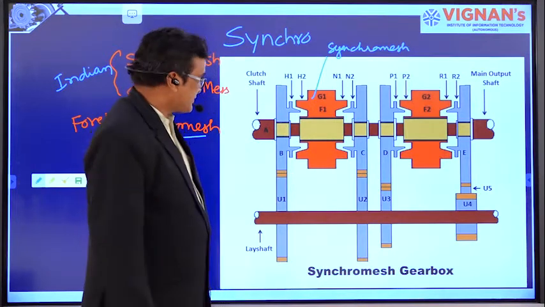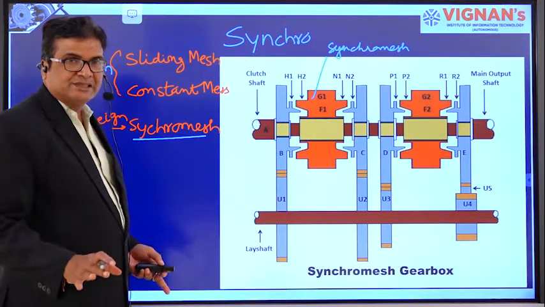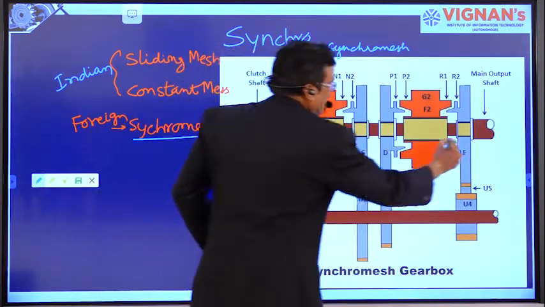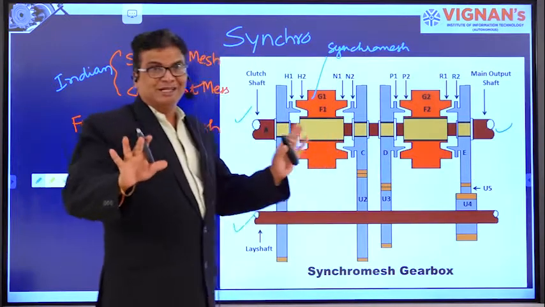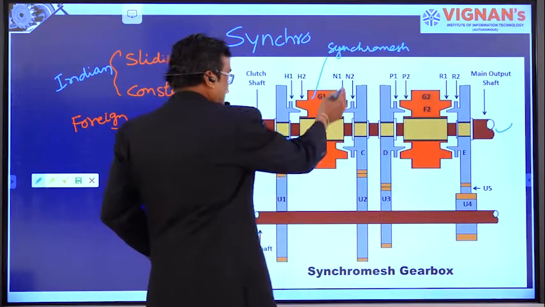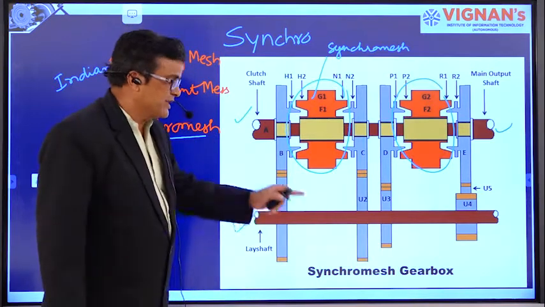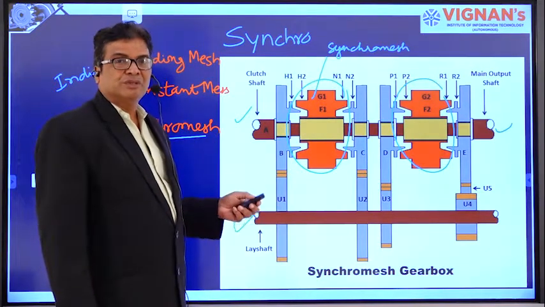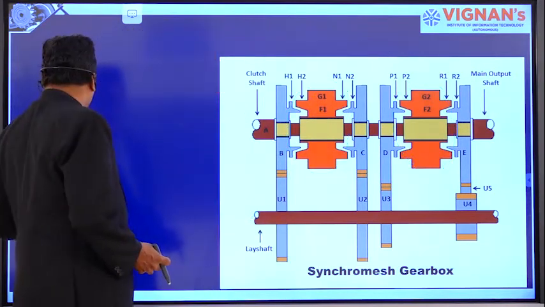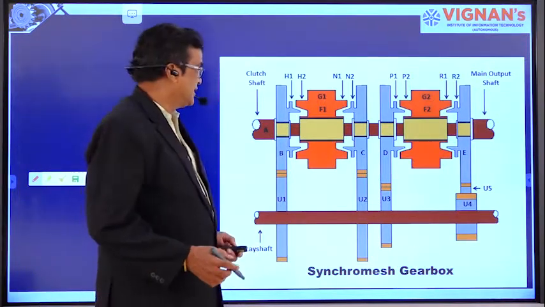And here the synchromesh gearbox, as I told you initially, the gearbox is having three shafts that I have to show you. The clutch shaft, the lay shaft, and the main shaft. This is the main shaft. So this gearbox is similar to our Indian gearboxes. Only the difference is this one. Here is the difference, right? Here the synchromesh gearbox is making use of the synchromesh device. Let us see how this synchromesh device works, right?